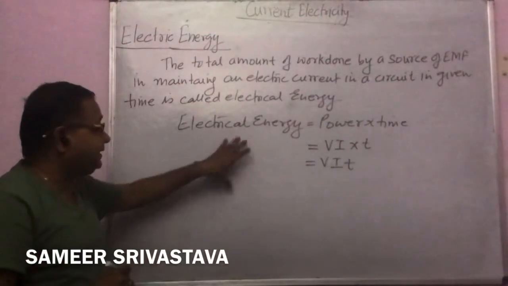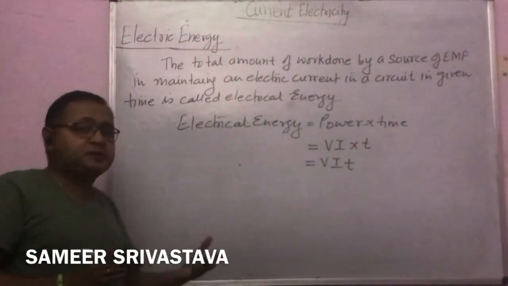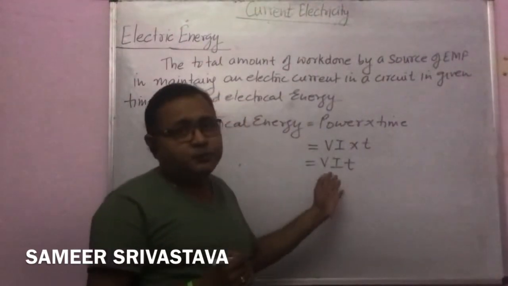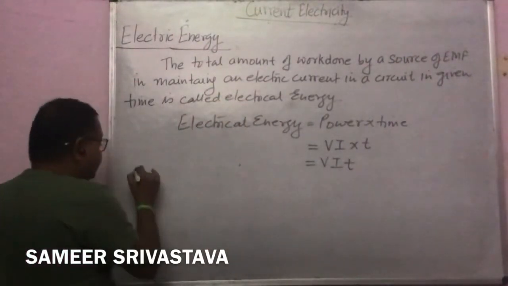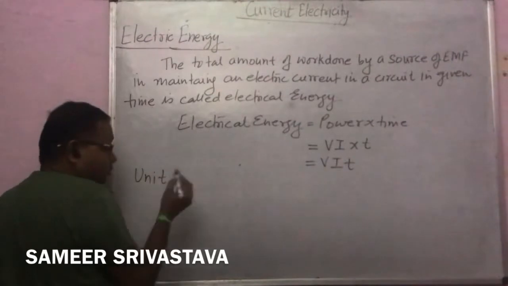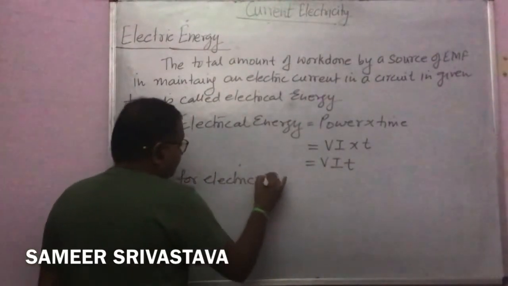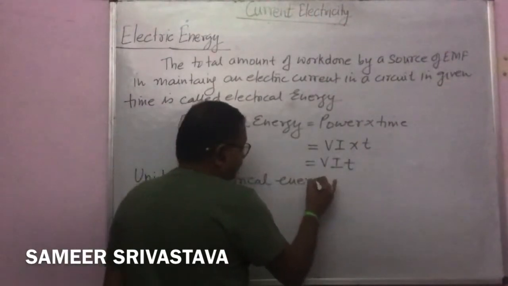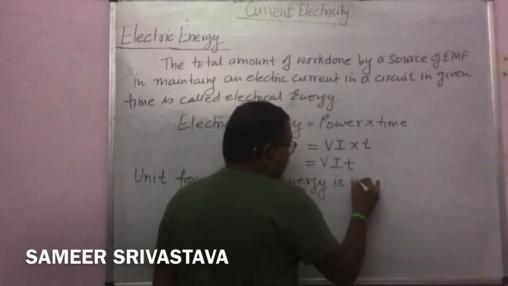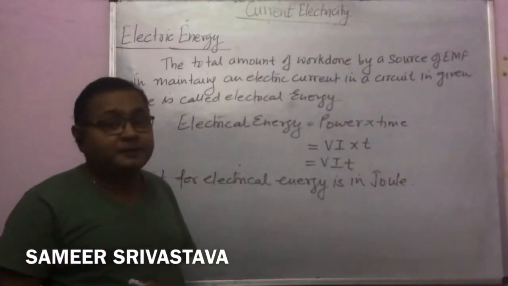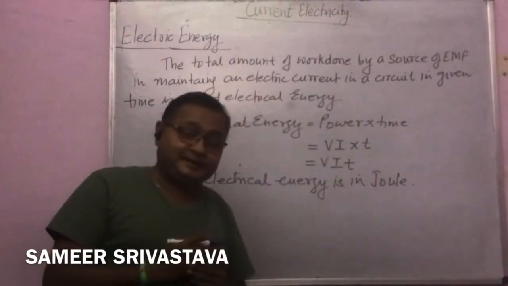So the electrical energy is VIT or I squared R into T or V squared by R into T. Now the unit for the electrical energy is the same as joule. But students, we have to take the commercial unit for electrical energy, right?